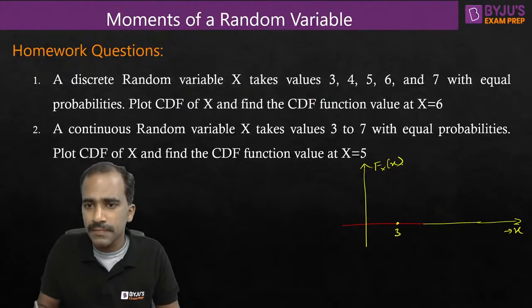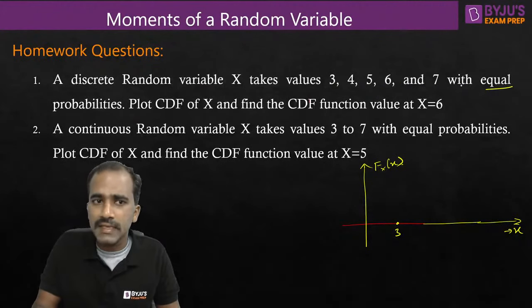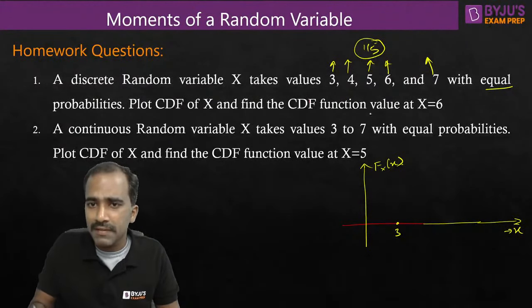At 3, the CDF has something to accumulate. There are 5 numbers taken by this random variable, and all of them have equal probability. So the probability of each of these numbers is 1 by 5. So 1 by 5 is the probability accumulated at 3.